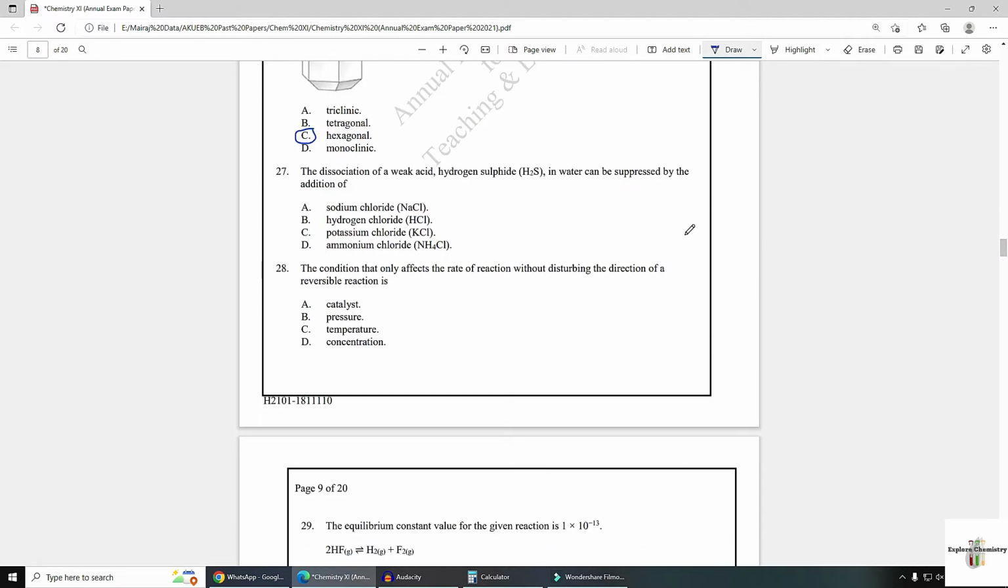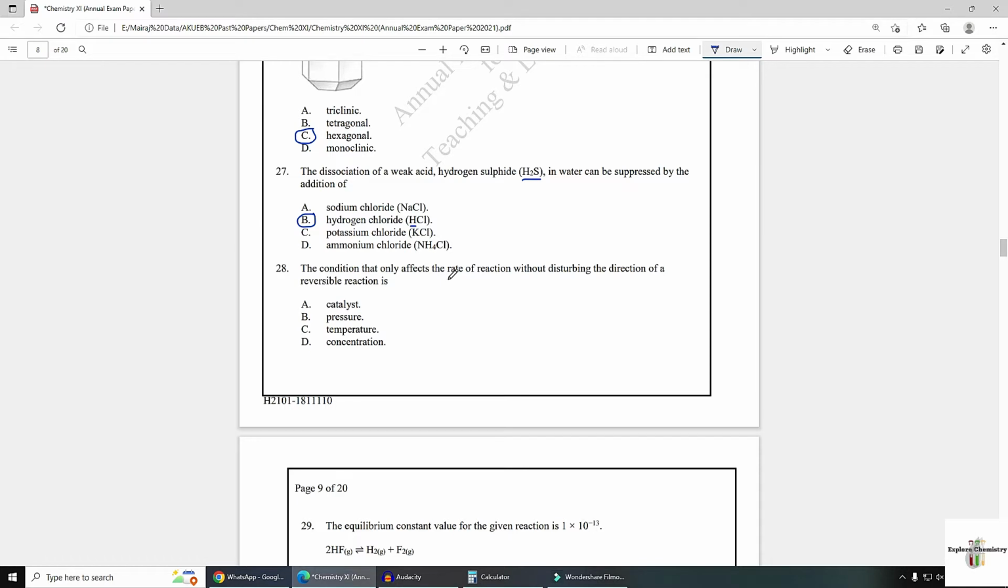Number 27. The dissociation of a weak acid, hydrogen sulfide, in water can be suppressed by the addition of. Hydrogen sulfide is a weak acid. If you add any common ion to it, its dissociation will be suppressed. NaCl does not have any common ion, as hydrogen and sulfur are present in H2S. Hydrogen chloride is a strong electrolyte, a strong acid, and it has one common ion also, and the remaining compounds do not have a common ion.